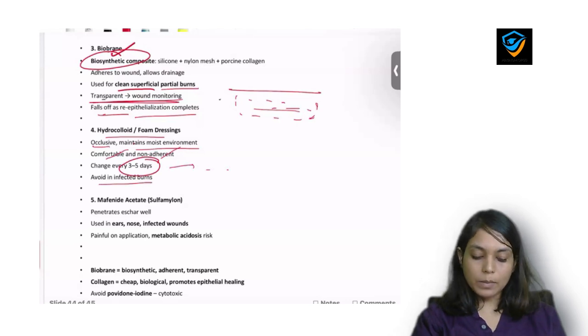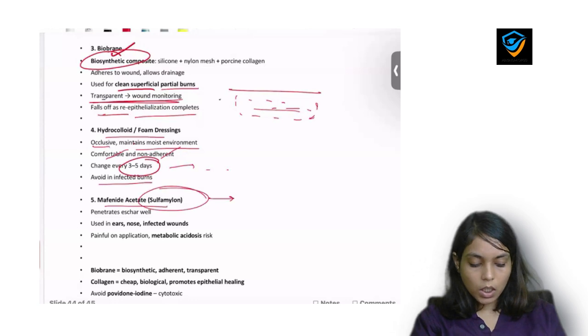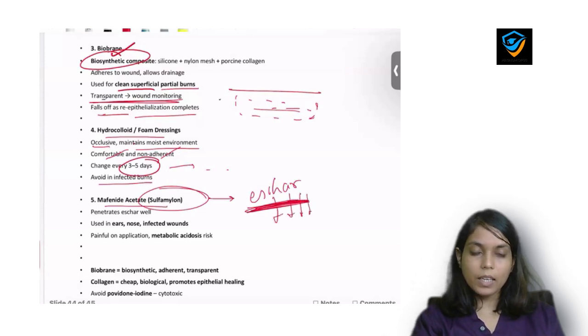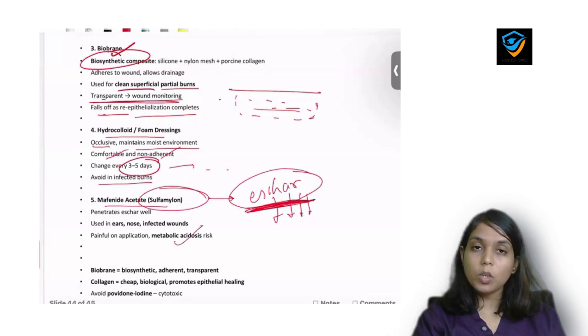Okay. Next is mafenide acetate. This is the only dressing type which we use in the patient where there is scar formation. Okay, why? Because even if there is scar, mafenide acetate penetrates that scar and goes deep. So it is the only dressing which we use even if there is scar formation, but there is more chance of metabolic acidosis because there is a component of acetate. So if patient is at risk of metabolic acidosis, then we avoid mafenide acetate.